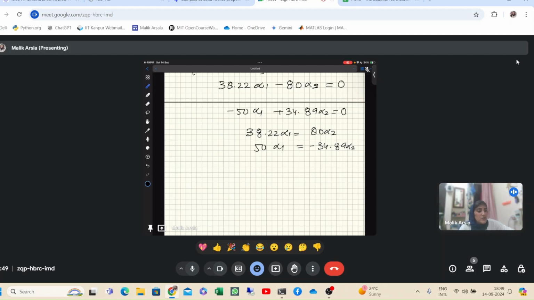Now for these two equations, what you can do is, as I did in the previous question also, you can put alpha 1 in the form of alpha 2 or alpha 2 in the form of alpha 1. The other one will come out common and you can put its value 1. That doesn't matter, because you can put the value 1 to anything. The eigenvector is about the magnitude, you can take anything, but when you take the amplitude ratio it will automatically get cancelled.